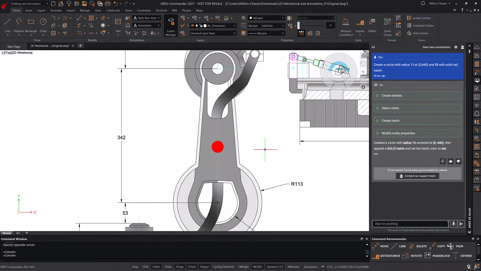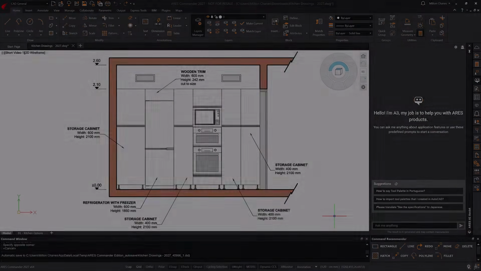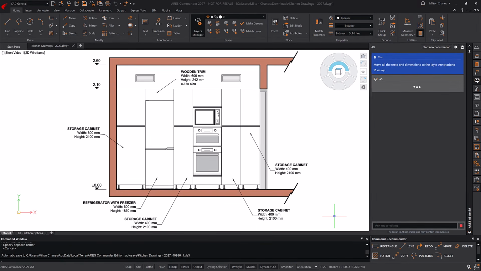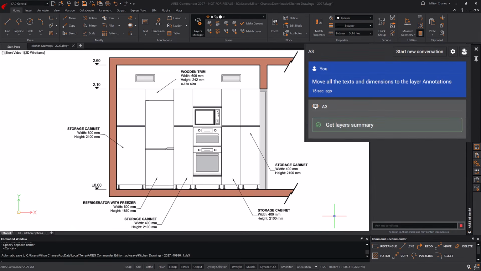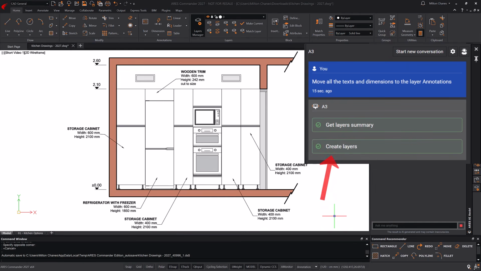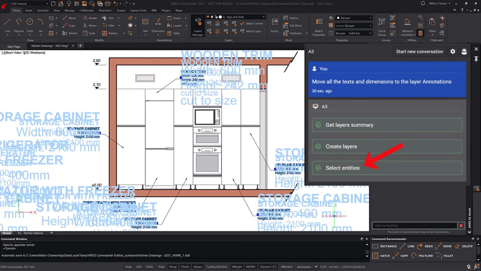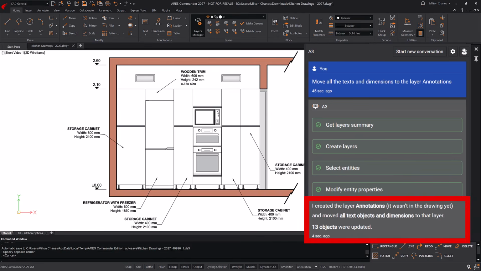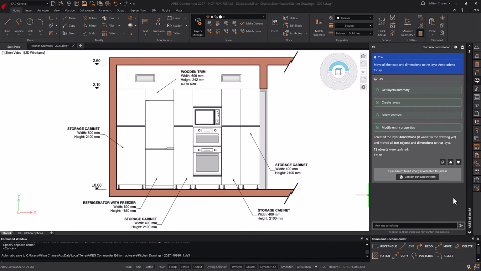Let's look at another example. We're going to tell it, move all the texts and dimensions to the layer annotations. Let's observe the steps it performs. Get layer summary. It didn't find the layer we mentioned, so it created it. Now it selects the entities we requested and moves them to the new layer. Look, it even left us a note explaining what it has done. Let's change the layer color to verify that the action was completed.